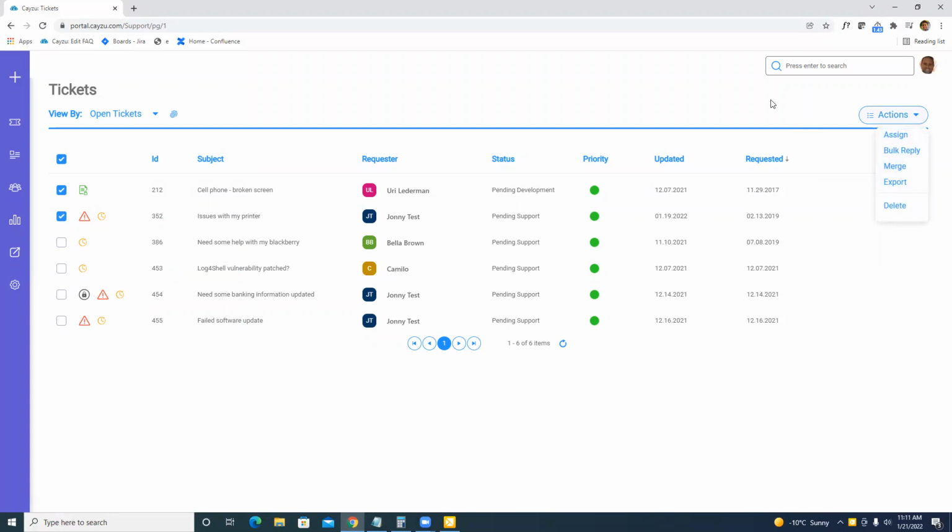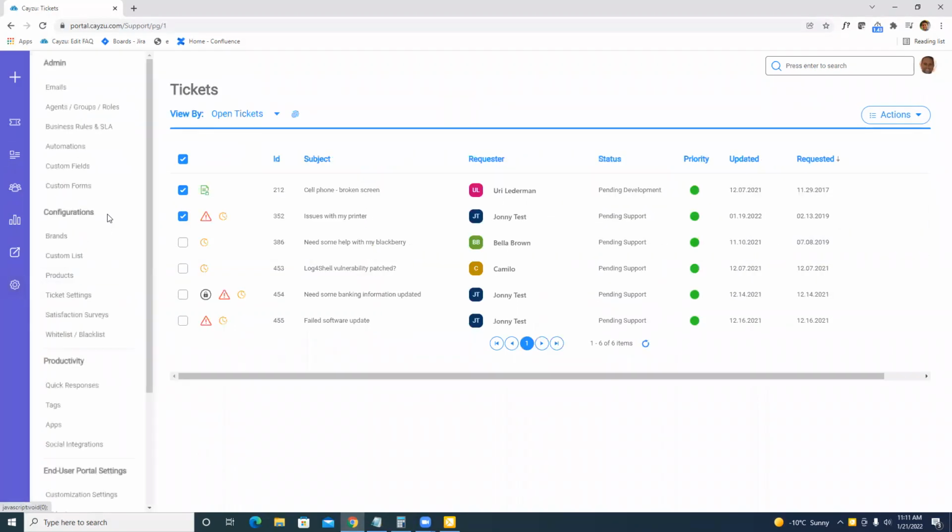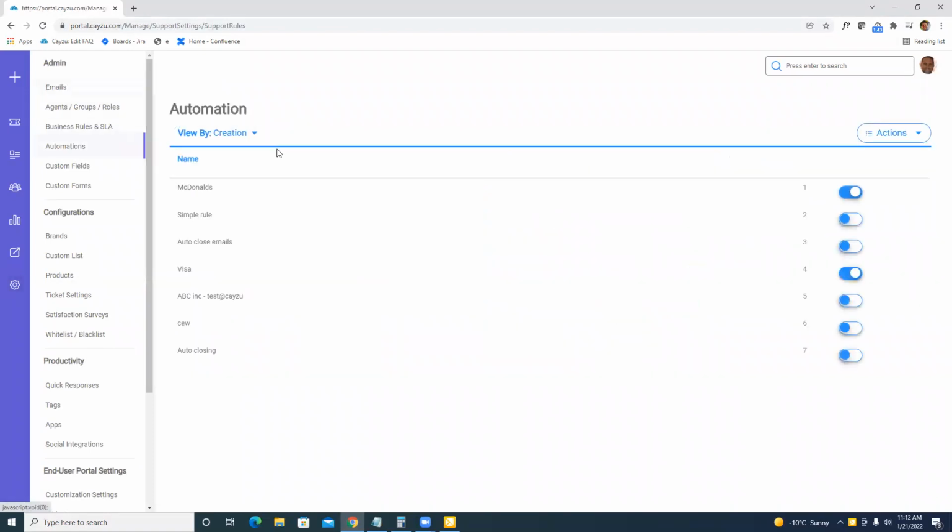Now you will notice the action menu on other pages. So just pay attention, right? If we go into, let's say, automations, for example, we will still see that view by, right? We're going to see the actions, for example, adding a creation rule and change rule, now in the action button. This will be published across the entire site, okay?